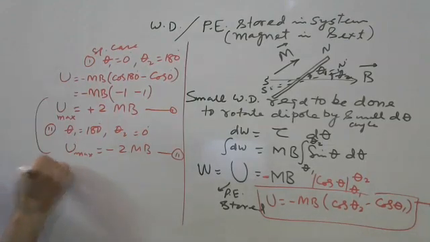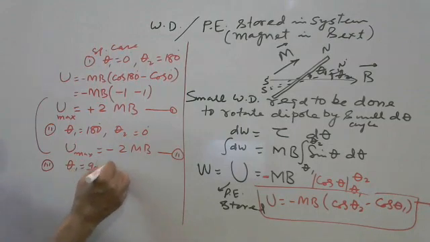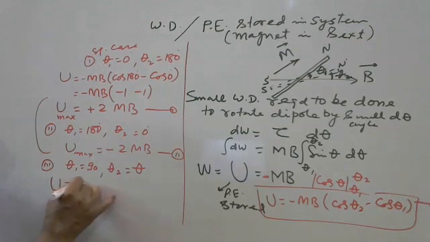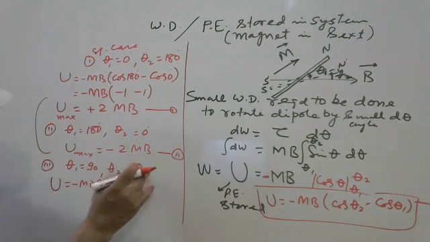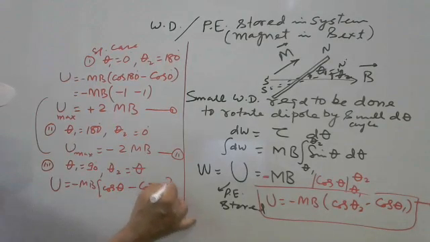Now third case. Suppose initial angle is 90 degree and theta 2 is say theta. In that case you will get minus MB, putting the final angle here, cos theta minus initial cos 90. The value of cos 90 is 0.